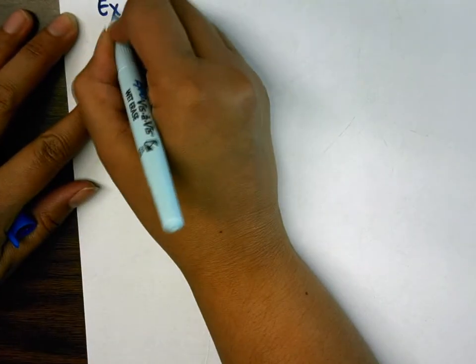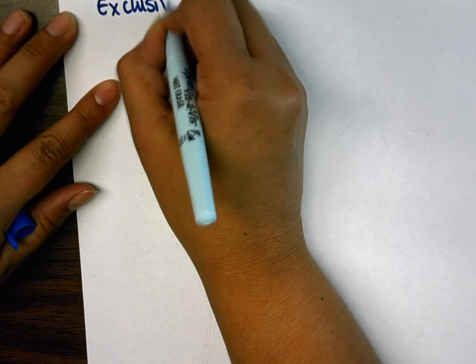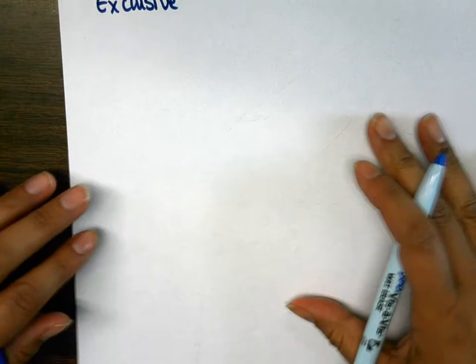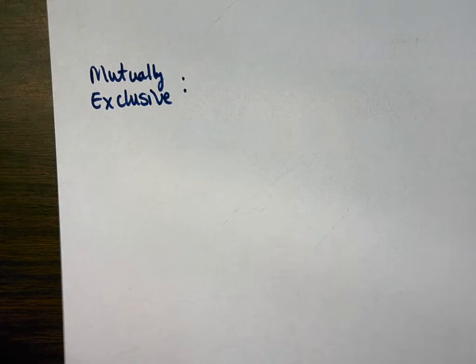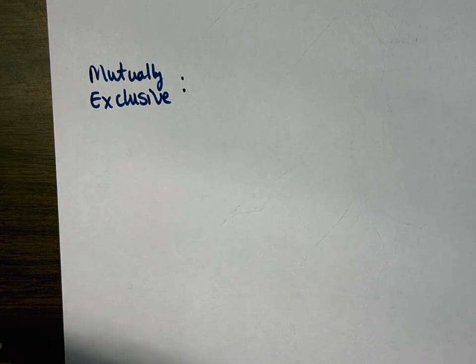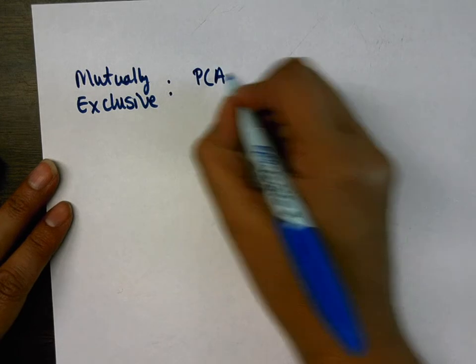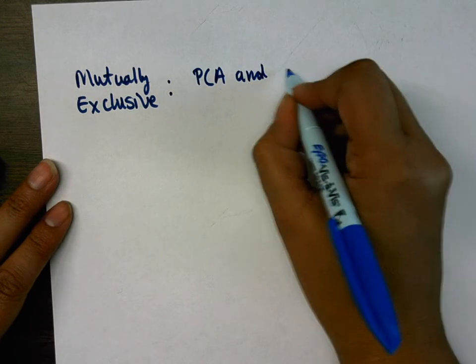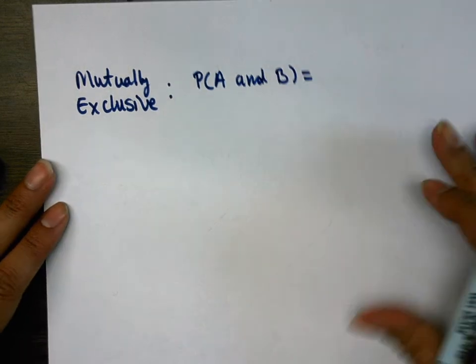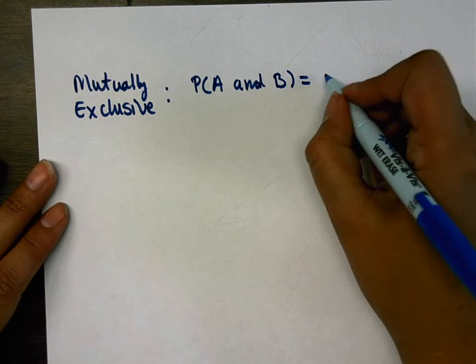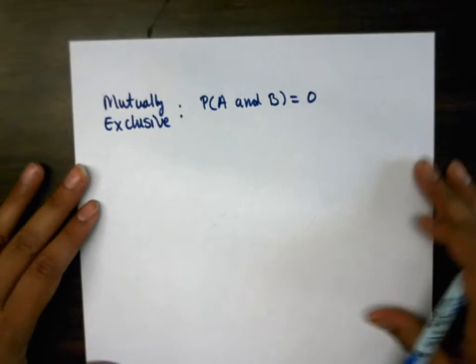So, mutually exclusive. What does mutually exclusive mean? Two events that cannot happen together at the same time. All right. Probability of A and B equals what? 0. The two events cannot happen at the same time.